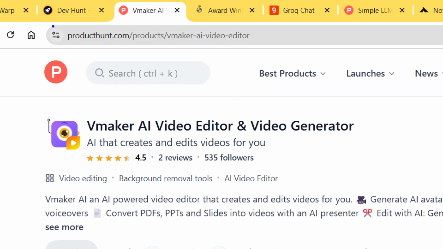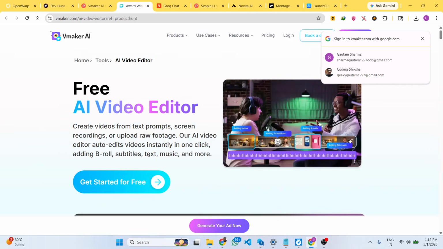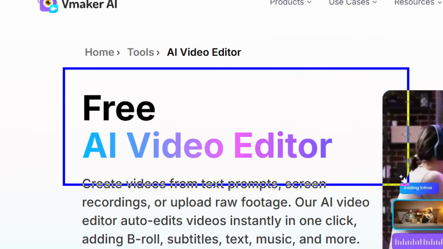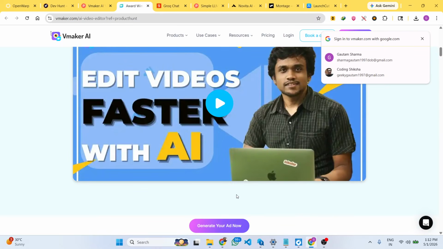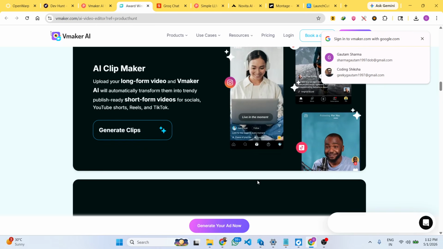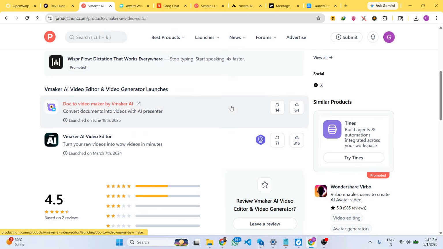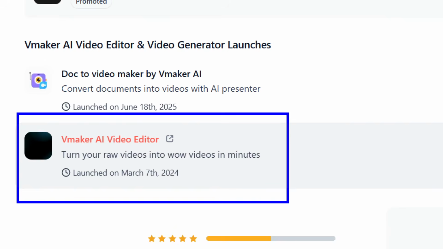So it's a perfect website. If you are an AI developer, definitely visit this. You can see that once you visit this, you will see a free AI video editor. With the help of this, you will be able to see open source free tools in the market which are not yet popular, but you will be able to use those tools if you are inside this website.